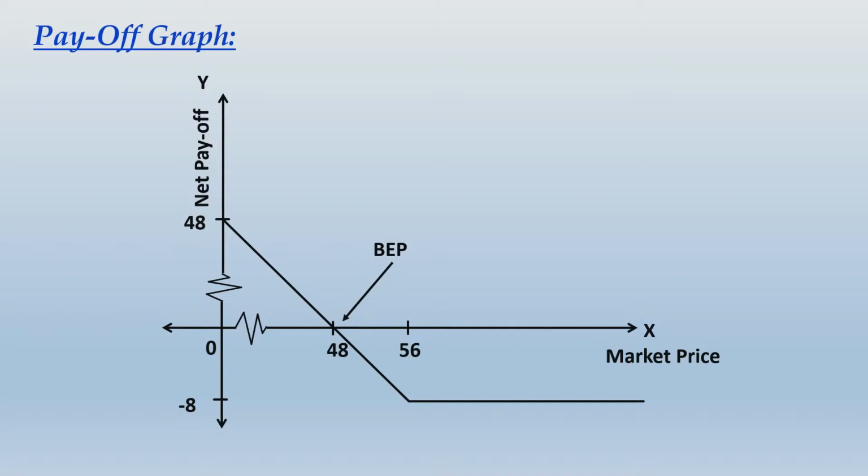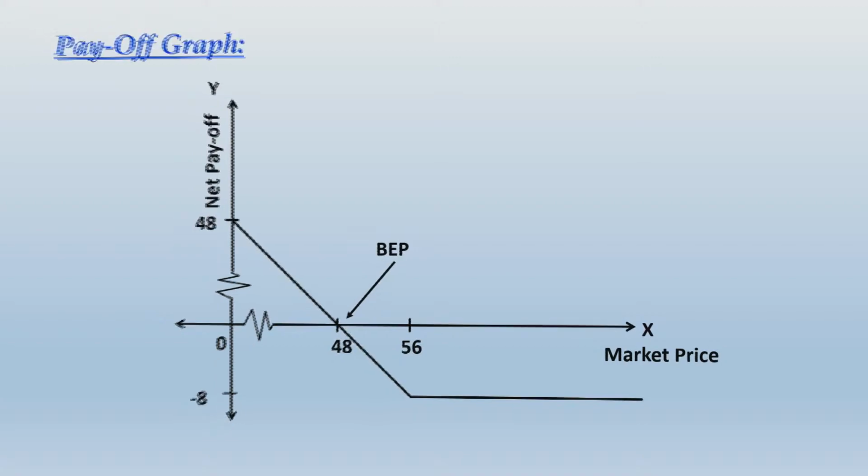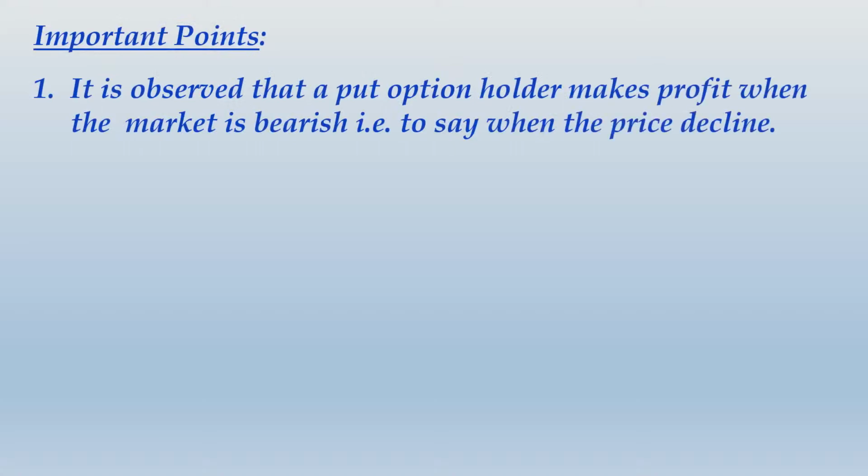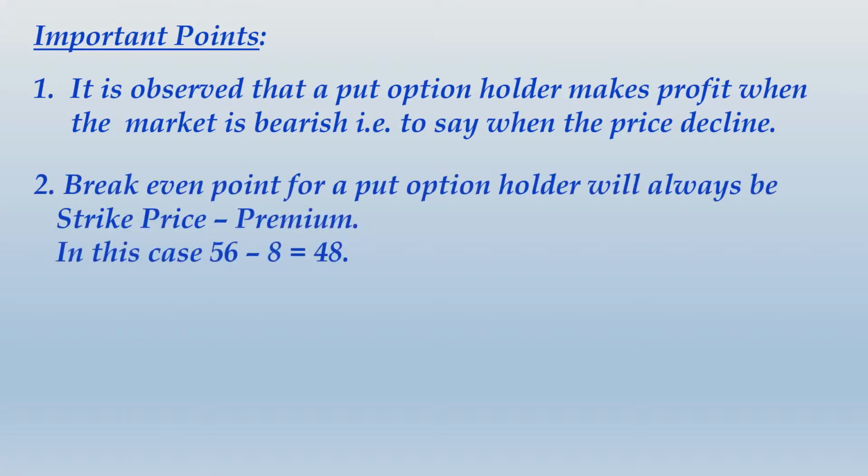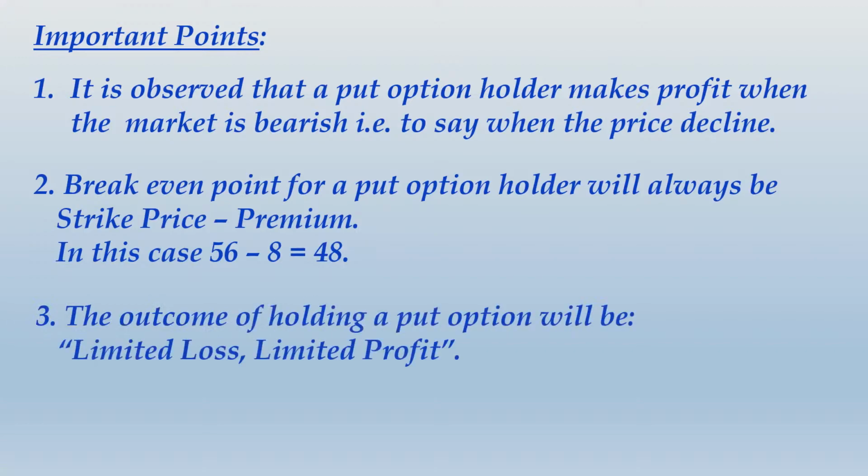All right, friends, I'm sure you have taken note of this payoff graph. Few important things that you should note down. It is observed that a put option holder makes profit when the market is bearish. We have seen that in the graph, and when the market price is less, the put option holder will be making profit. When the price is declining, it will be beneficial for the put option holder. Break even point for a put option will always be strike price minus premium. I have explained this, and the outcome of holding a put option will be limited loss and limited profit. This also I have explained to you. You can take a screenshot of this as well and then I take you ahead.